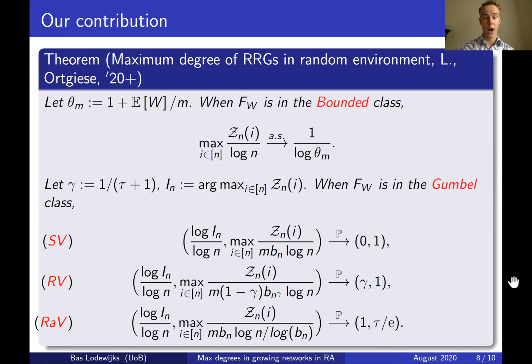And then finally, for the RAV class, we see that IN grows almost linear, but only slightly slower, and the maximum degree now grows as Bn times log n over log Bn, and this log Bn correction comes from the fact that the maximum degree location is not linear, but just slightly slower.